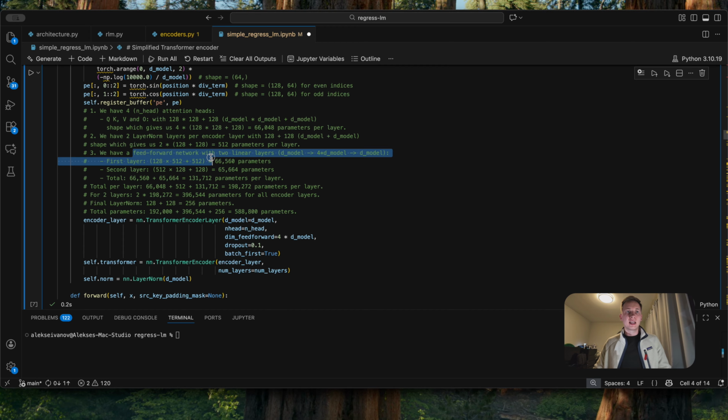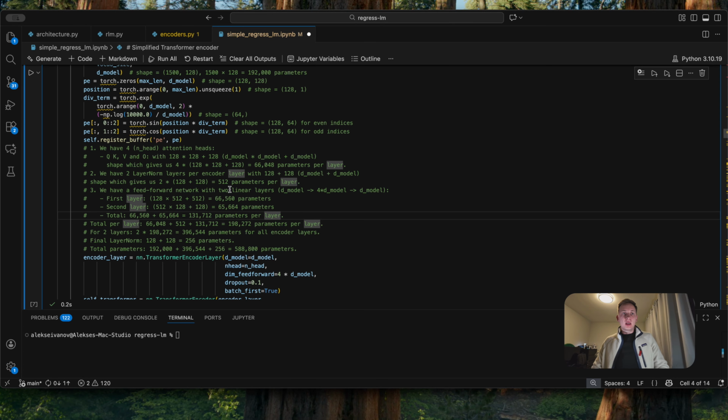Then we have a feed-forward network with two linear layers. The first layer has 66,000 parameters, because the input is 128 and the output dimension is 512. So we transform from the low dimension to a high dimension, and that's because we want our model to learn more. We give room for our model to learn the task that we are training for. Then the second layer basically transforms it back to the original space. So from 512 to 128, and with biases, it's again 65,000 parameters. And in total we have 131k parameters per layer.